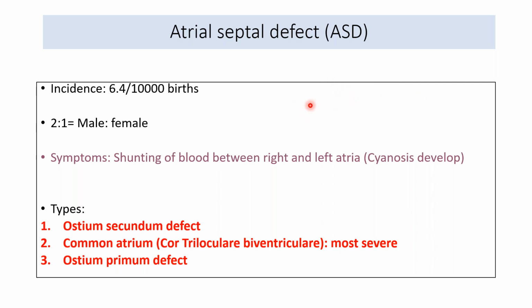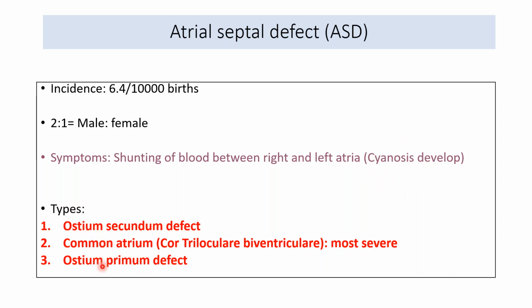The right to left shunt created in the growing period of the embryo and fetus has to be closed, and this shunt closes by the formation of the septum. But if the septum is still defective, then that embryonic right to left shunt will continue and lead to cyanosis. So the child often comes with cyanosis.